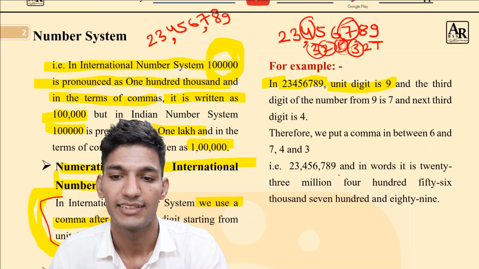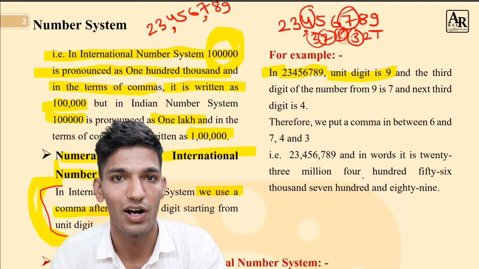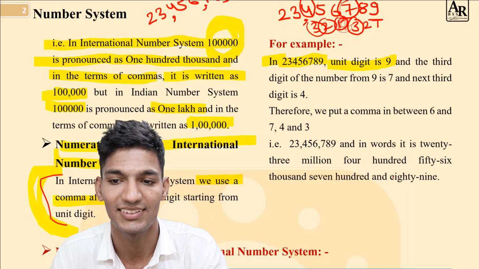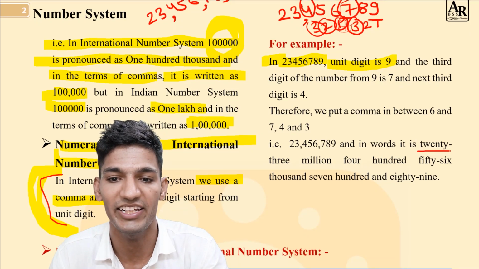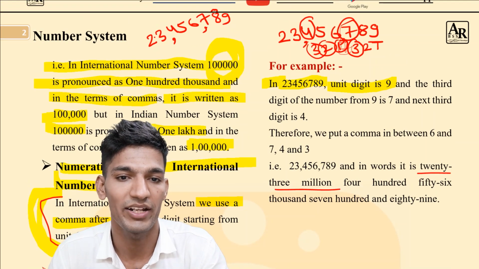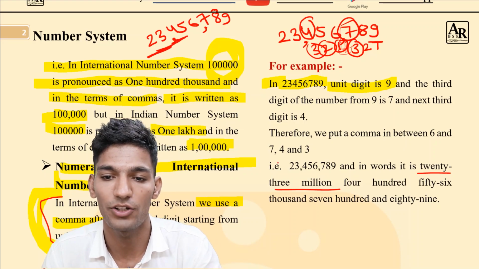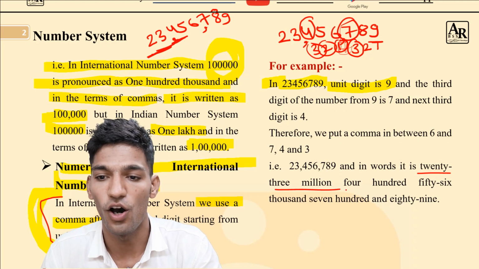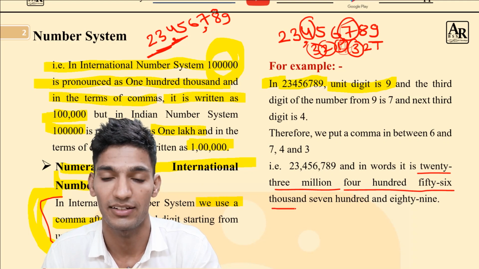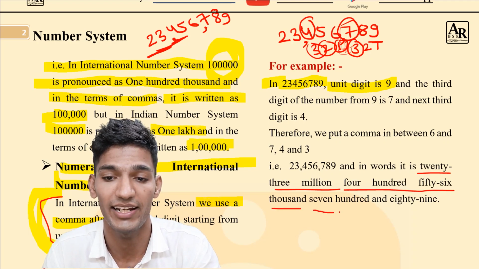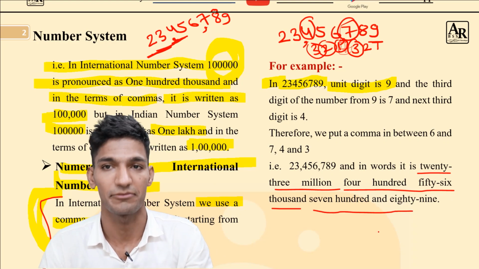And in terms of words, this number is 23 million 456,789.